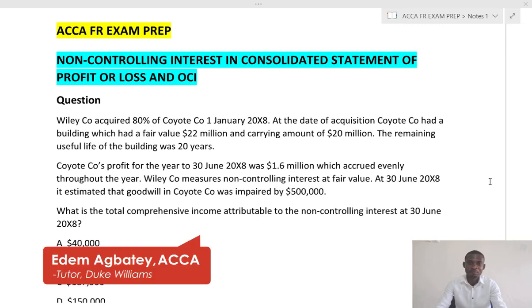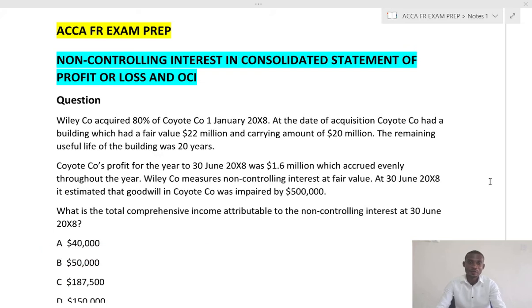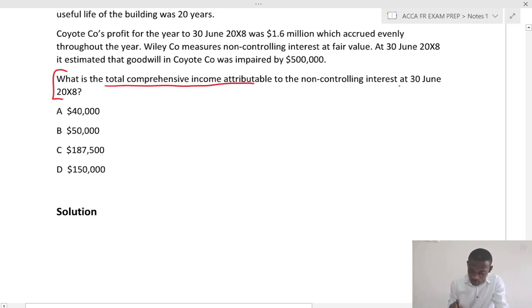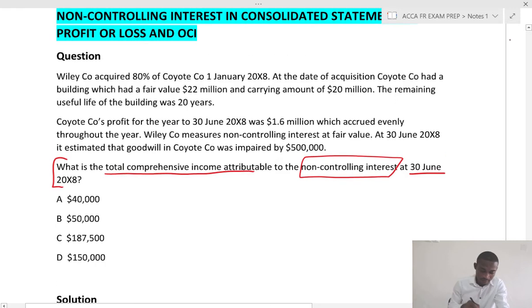My name is Adam. In this video, I'll be taking you through how we adjust non-controlling interest in the consolidated profit or loss and OCI. Now let's look at this question. Again, we start with the requirement. So the requirement: what is the total comprehensive income attributable to NCI at 30th June 20x8? That's the year end.